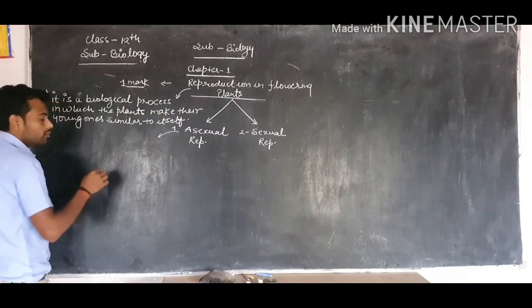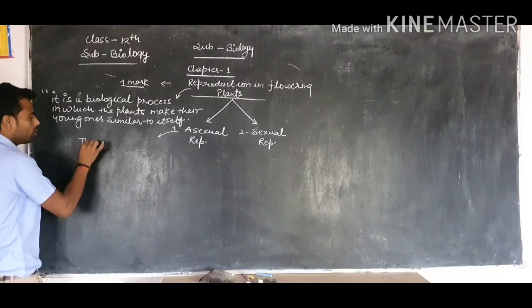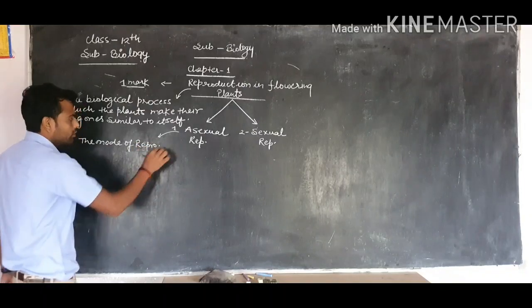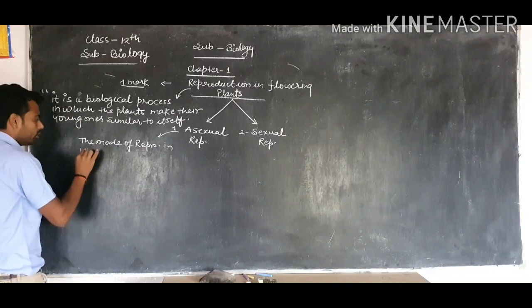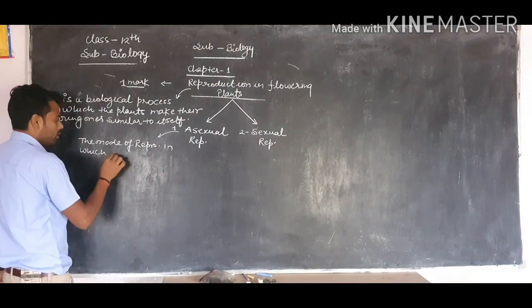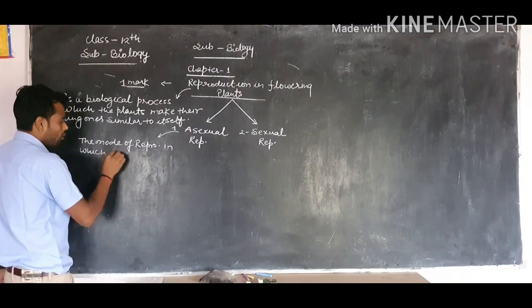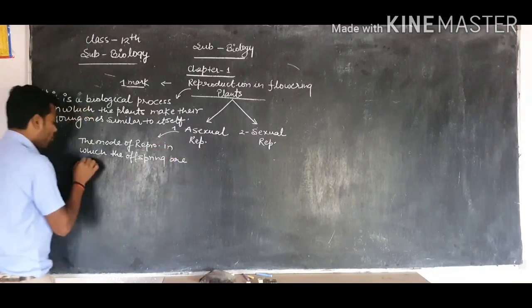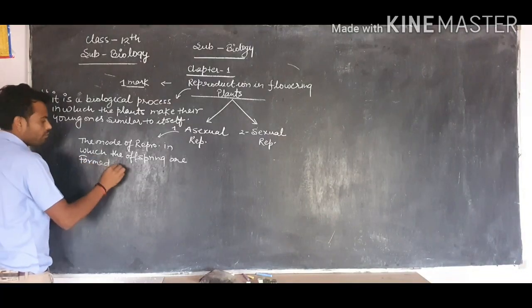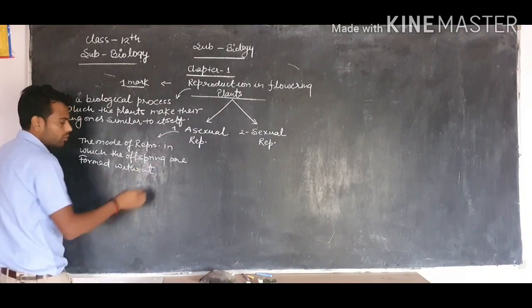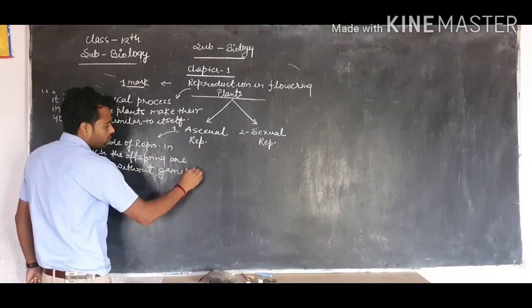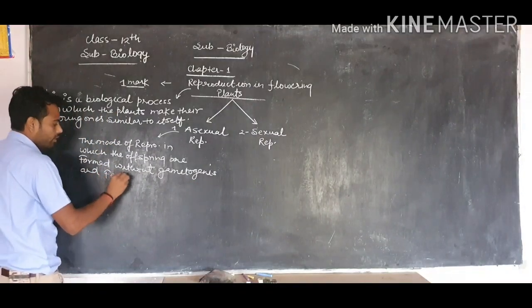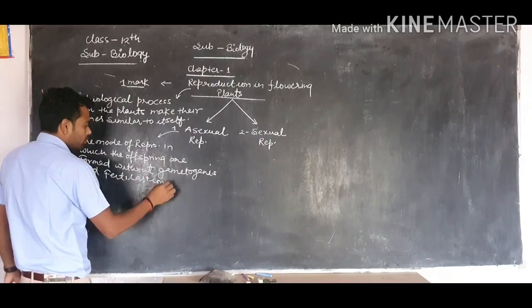We know that it is the mode of reproduction in which the progeny, the offsprings, are formed without gametogenesis and fertilization events.